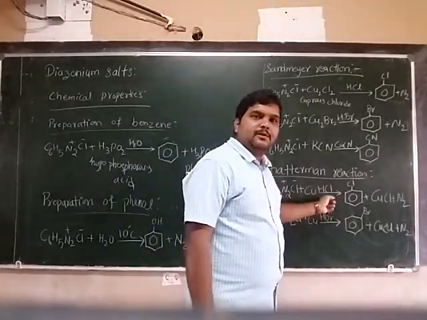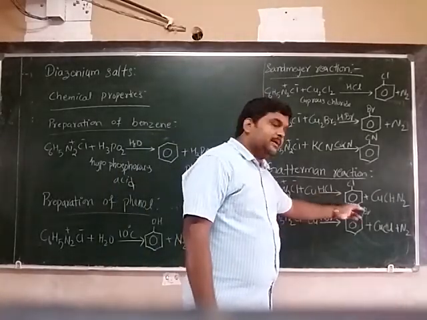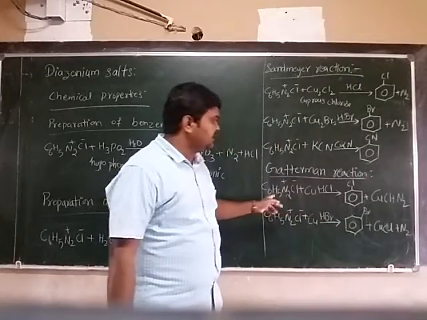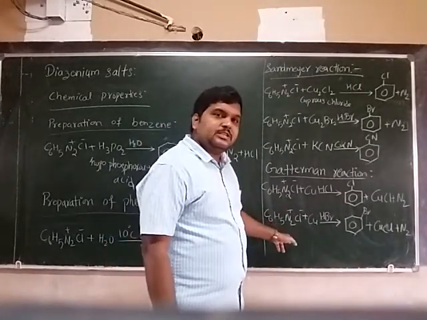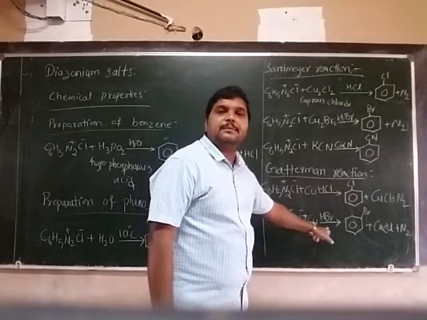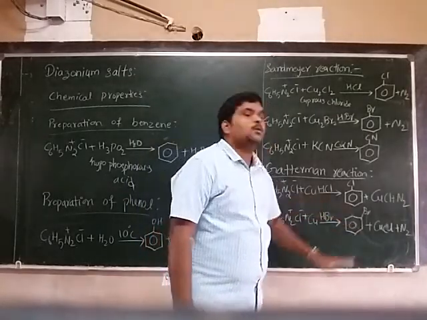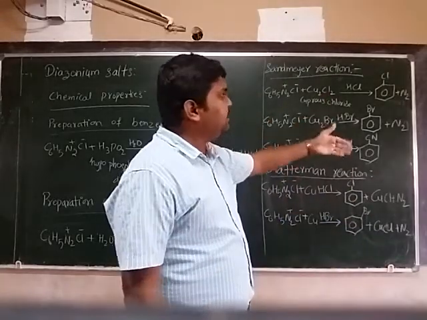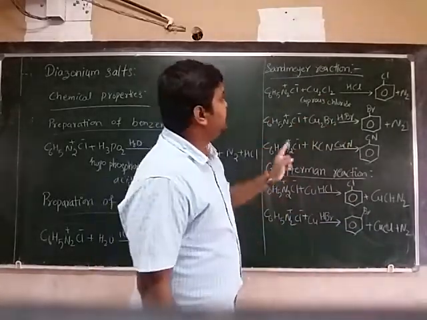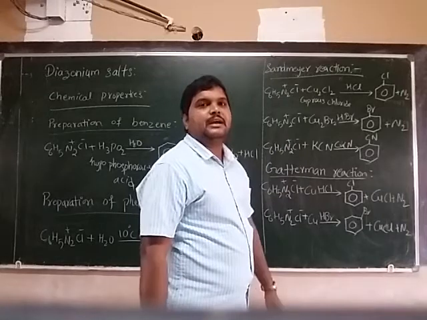Plus hydrogen chloride to prepare the chlorobenzene, reaction with diazonium chloride. Benzene diazonium chloride with copper in the presence of HBr, we will get the bromobenzene. So in these Sandmeyer and Gattermann reactions, we are getting both chloro and bromobenzene, but the yield, the final product,